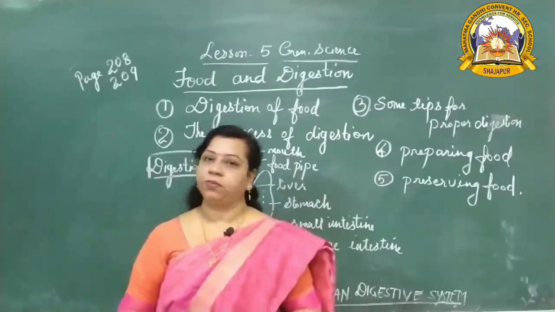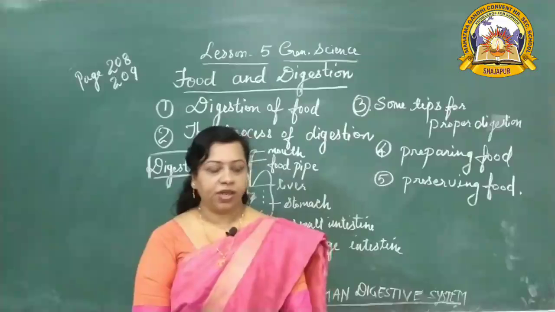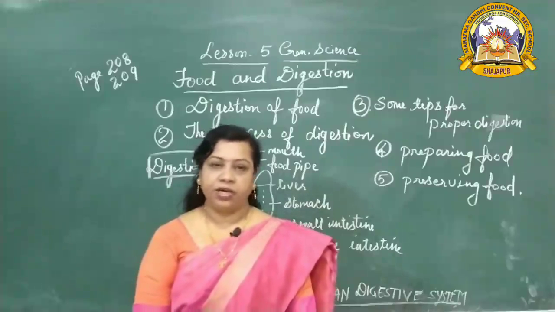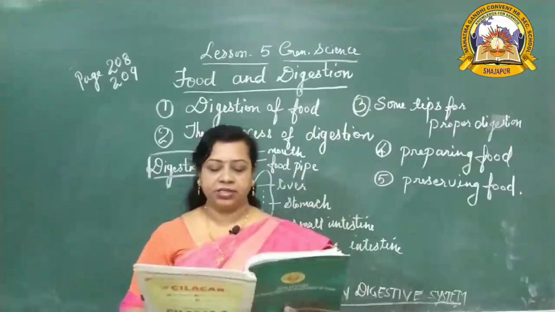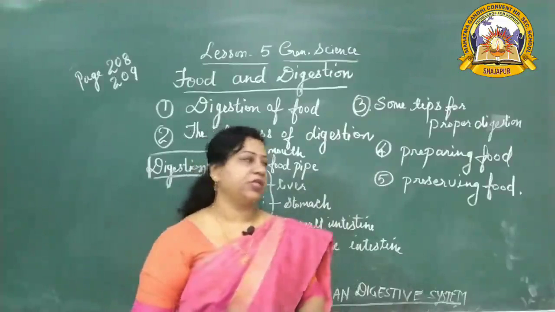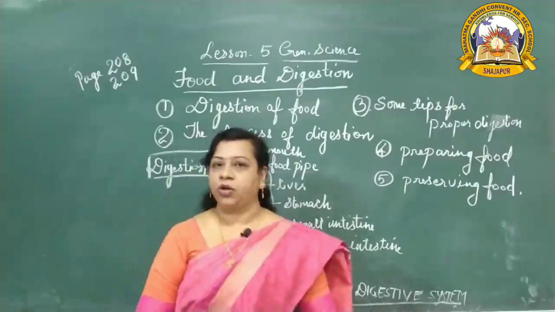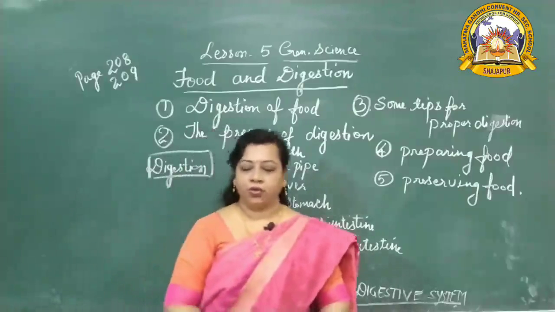So undigested food passes from the large intestine. Extra water is absorbed here, and blood vessels in the walls of the large intestine absorb the extra water, and semi-solid waste is passed through the anus. So this is the human digestive system. I told you how digestion takes place in your body after you take your food.